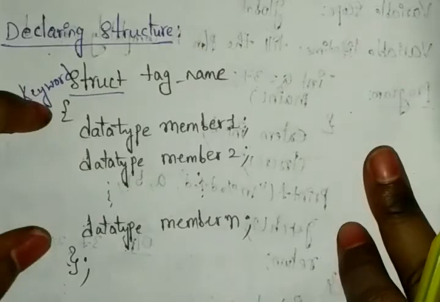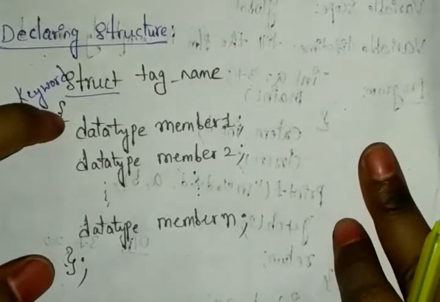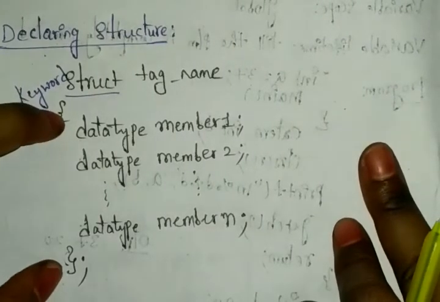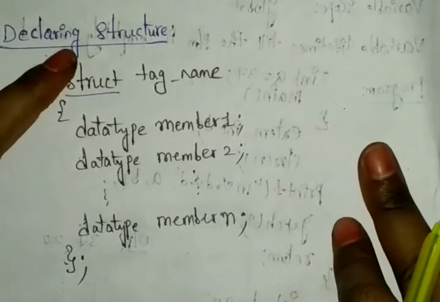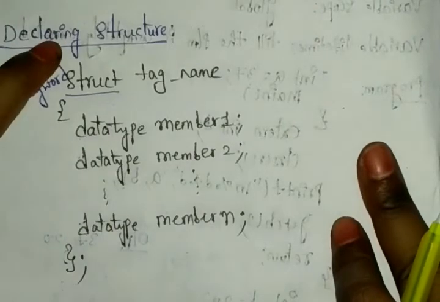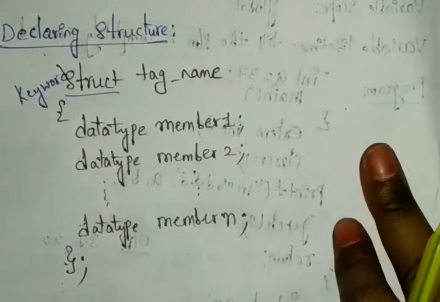Normally you open the brace and you close the brace, right? But in the structure you have to close with a semicolon. So this is the end of the tag. This is the end of the tag. Otherwise it will be an error.